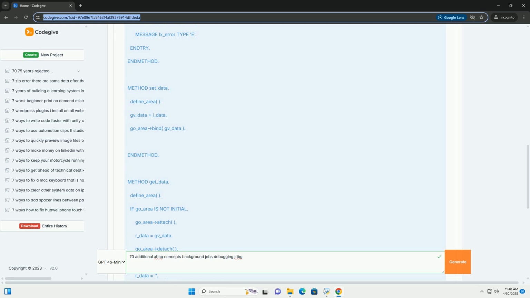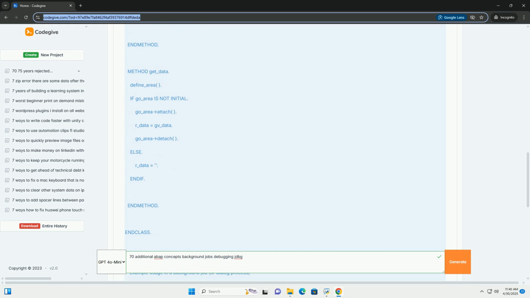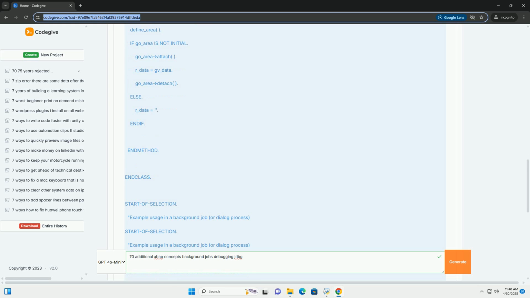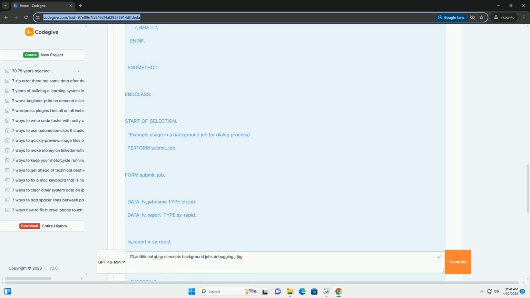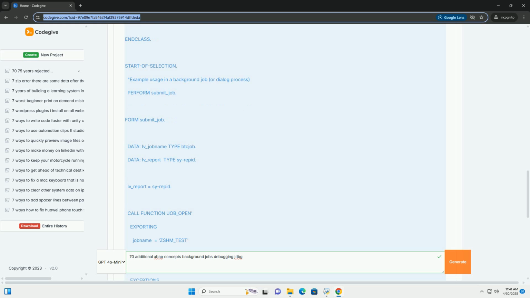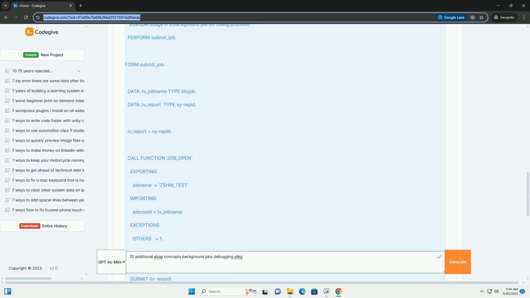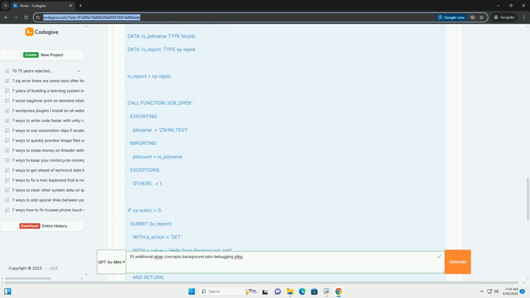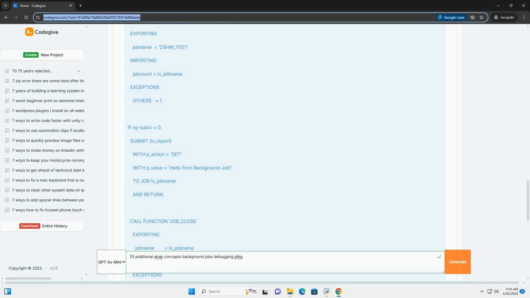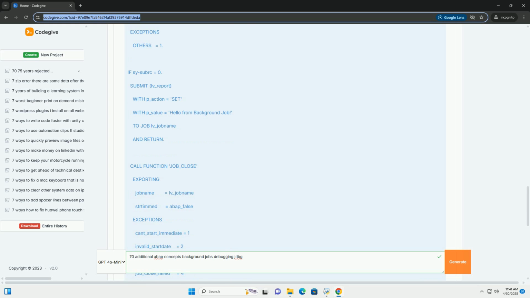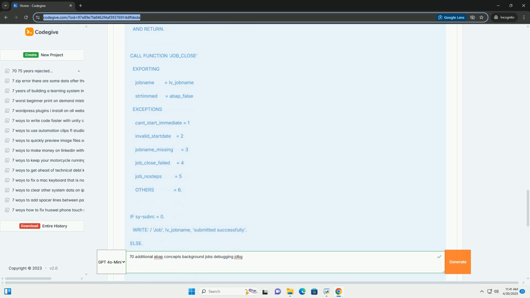We'll be exploring these 7 concepts in detail, focusing on their relevance to background processing and debugging. 1. Shared memory objects. 2. ABAP channels. 3. Object-oriented programming, OOP, with ABAP. 4. Dynamic programming. 5. ABAP managed database procedures, AMDP. 6. Asynchronous RFC, aRFC, and qRFC. 7. Parallel processing.